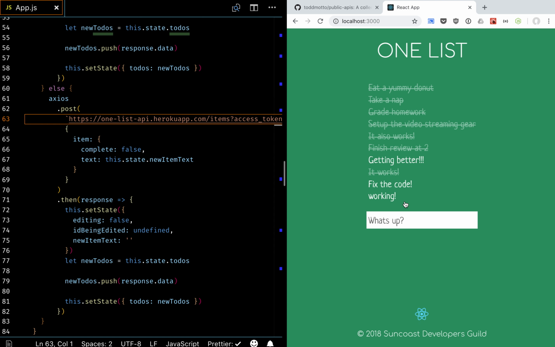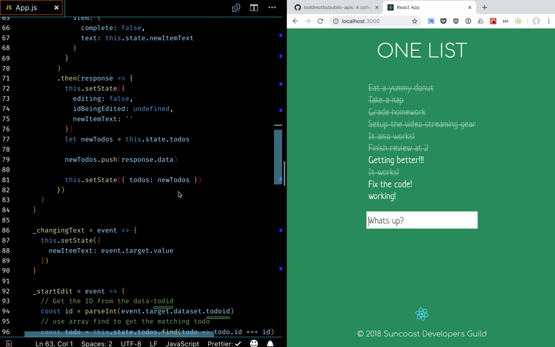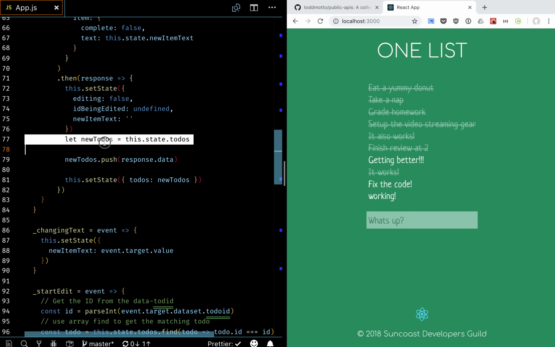But we said that even this is bad. And the reason why is this doesn't actually make a copy. This does not make a copy of this to-do array into a different variable new to-dos. If we were to put this back in that JavaScript visualizer, both of the arrows coming from that variable would be pointing to the same list. This does not make a copy.